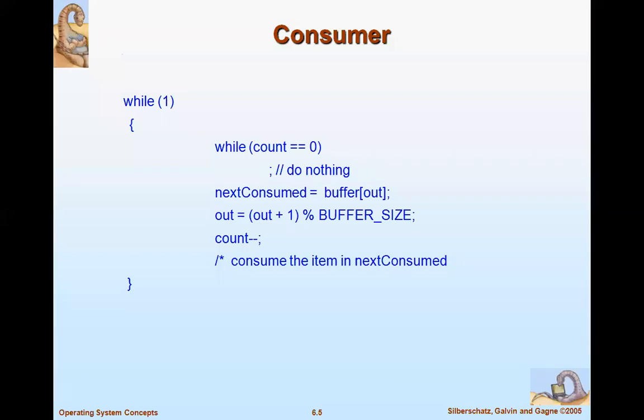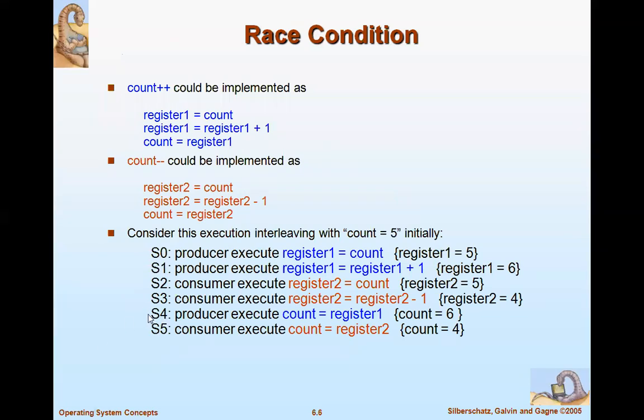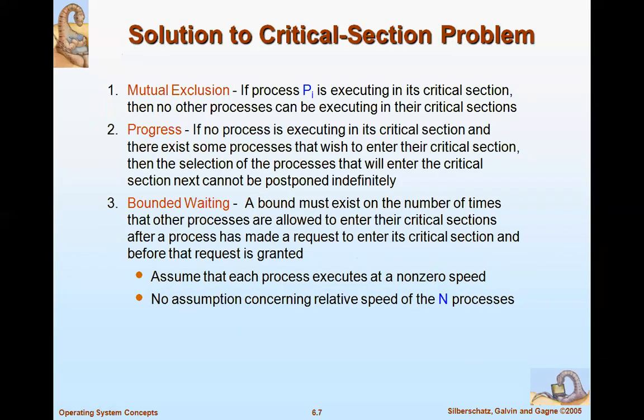But when a producer produces, when a consumer consumes, what about the value of the registers which keeps on holding? So if you don't take care of synchronization, that means if two students are singing a song and they don't take care of synchronization, then we can hear the same song in two different tones. In the same way, if the register values are not taken care of properly without any synchronization, then it results in, you can see in the last S4 and S5, this I discussed yesterday. So the count may be 6 or it may be 4. So it won't give a correct answer due to the problem. This is called a race condition, I told you.